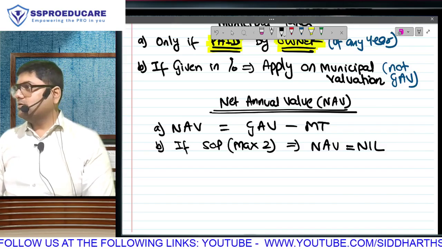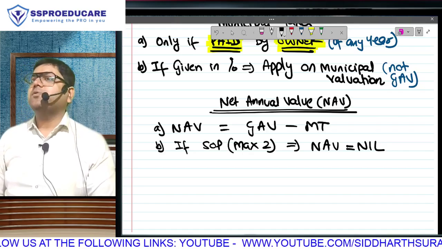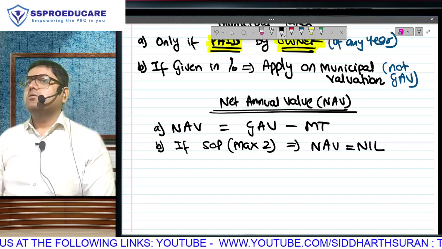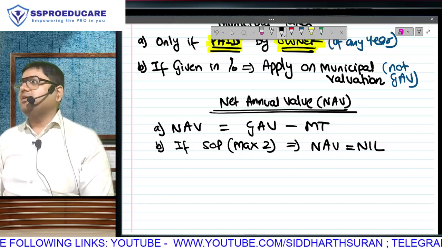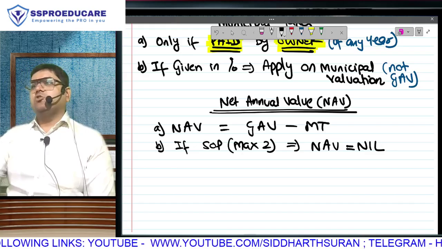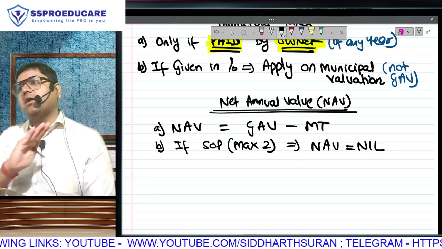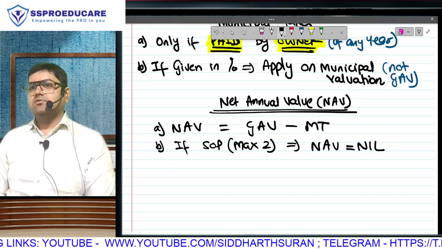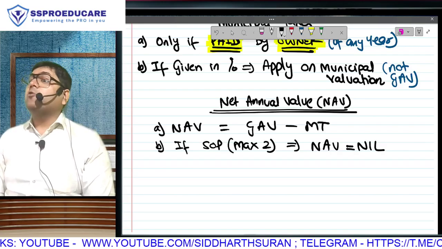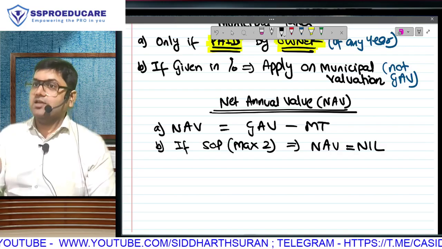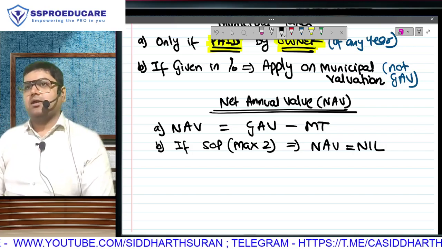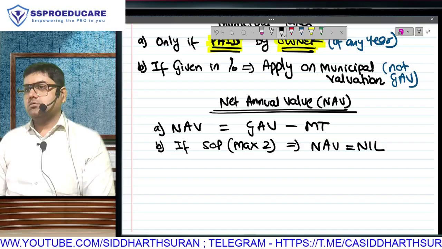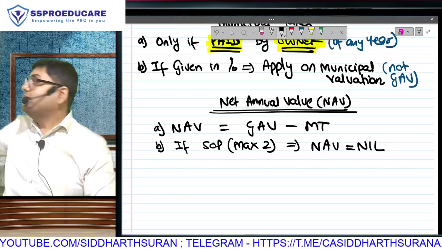Are you following? Because what is the tax benefit in SOP? Annual value is 0. Which one? Direct net. Because anyway you take GAV as 0, so you won't be subtracting municipal taxes from 0. So directly start with NAV equal to 0. That means LOP and DLOP calculation will start with GAV, but SOP calculation will start with NAV, and that also directly 0.